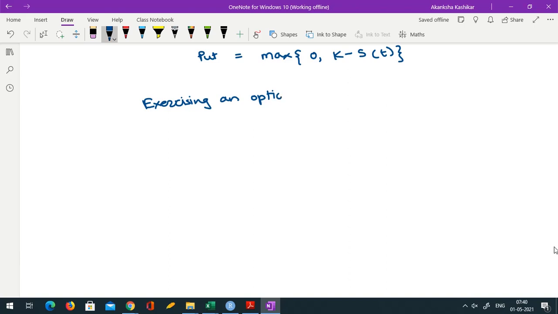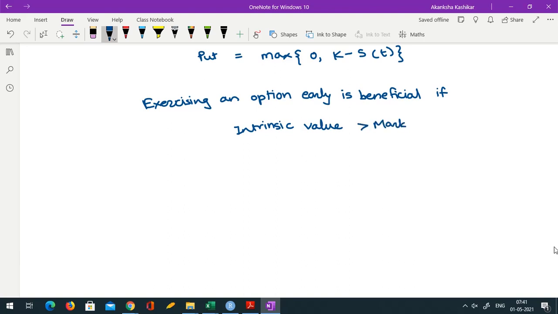Exercising an option early is beneficial if intrinsic value of an option is greater than the market value of the option. And if market value is greater, you don't exercise.